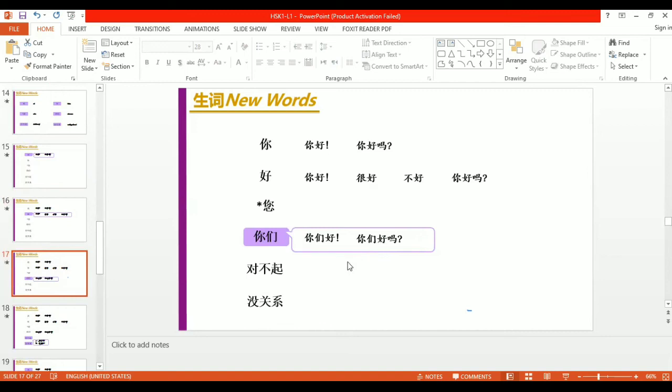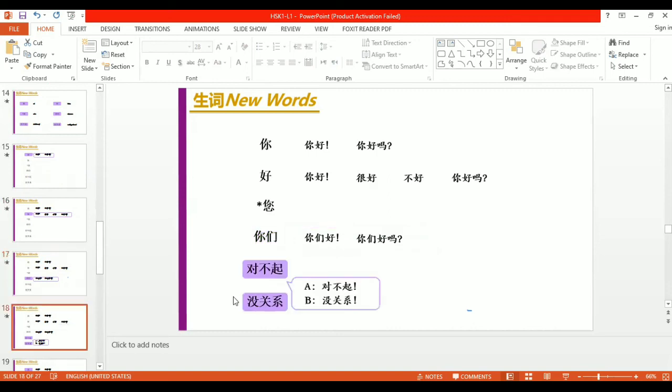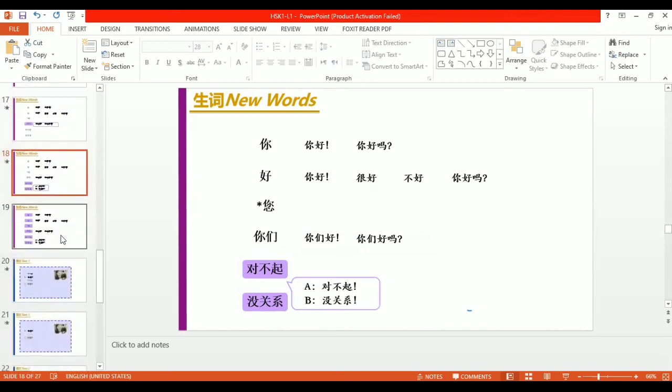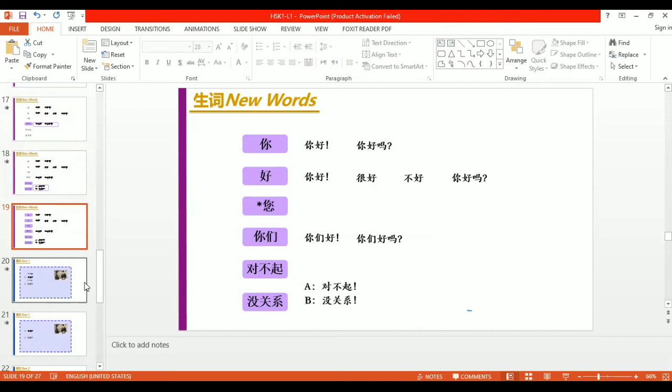Or how you people are. Okay. Now we go to these two words, which are Toibuchi and Megwanshi. Sorry, it's okay. Welcome. So these were the new words, and they are small sentences. So you also have to try these as well.